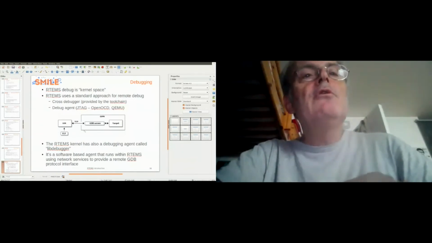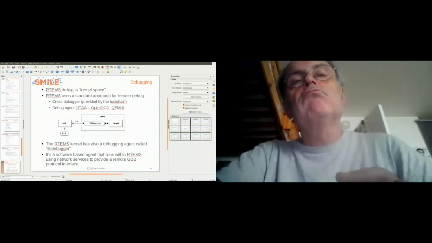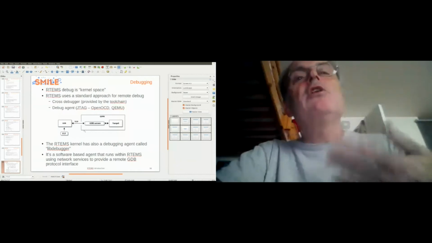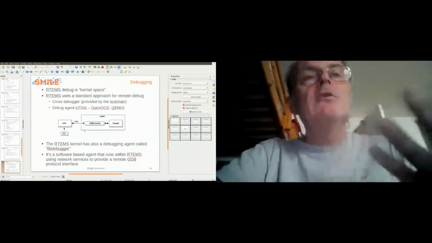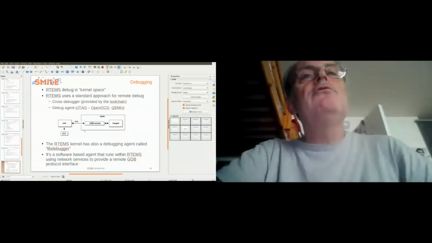And there is a different approach which is specific to RTEMS, with a debug agent called the lead debugger. But I will show you how to use the standard approach with QEMU and remote debug.